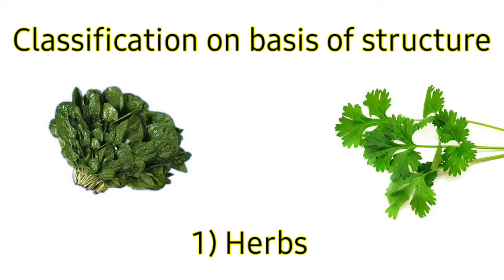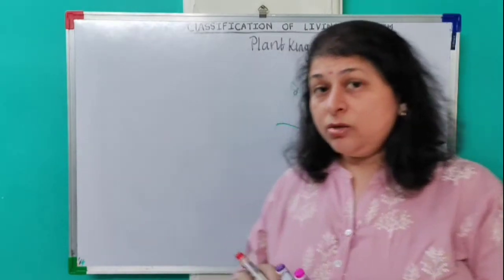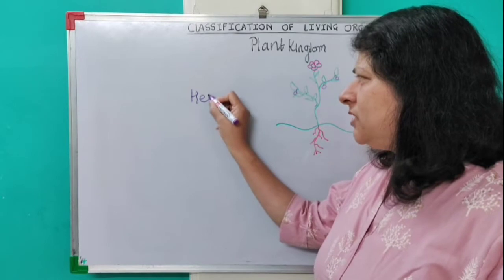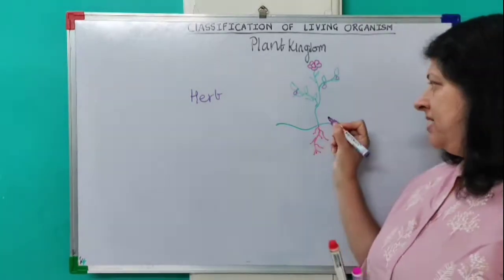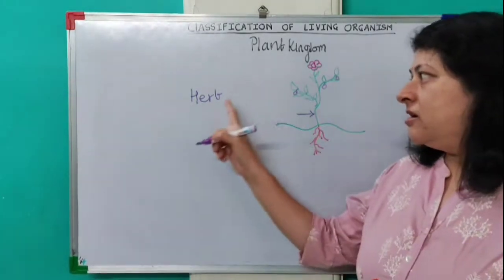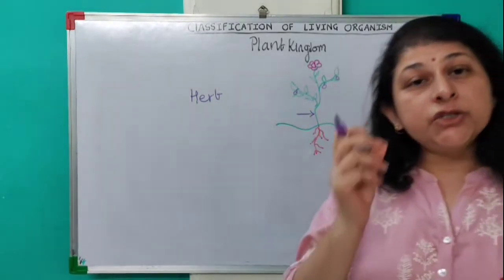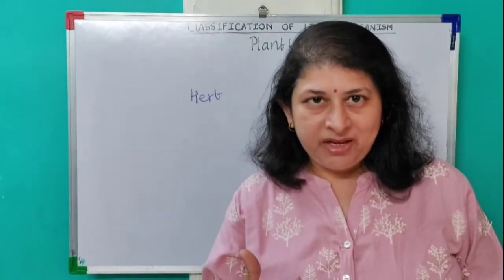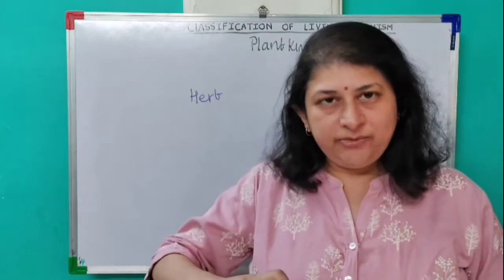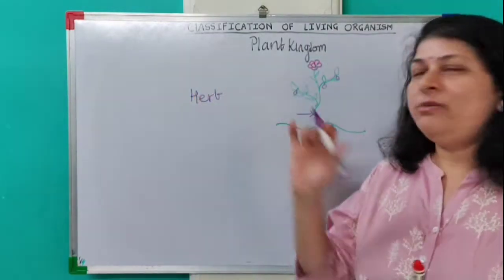This classification is very simple. Number one, we call the plants herbs. What are those herbs? These herbs are the plants which have a green color stem. That means we are now talking about the type of stem. Herbs are having a green color, soft and tender stem. Their height is quite small. They are not very big. So these are herb plants.